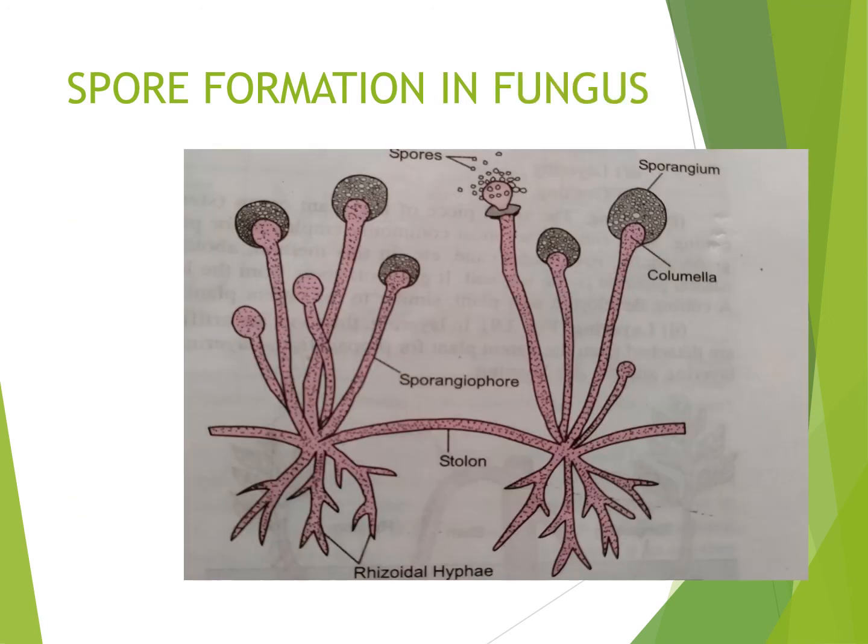This can be seen in this diagram. See here, the mycelium is visible, the rhizoidal hypha in the substratum, and some erect hyphae as well. The hypha on which the sporangium is attached is called the sporangiophore. So that is the sporangia and the hypha is the sporangiophore, and when this sporangium matures, it bursts. This is how spore formation occurs in fungi.